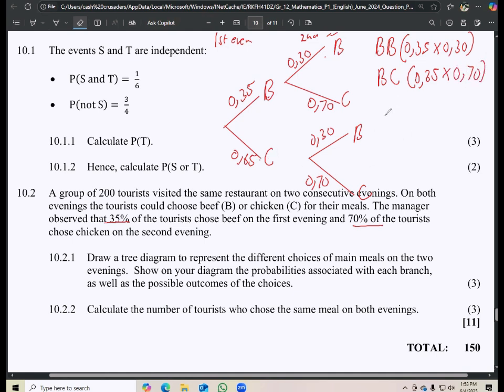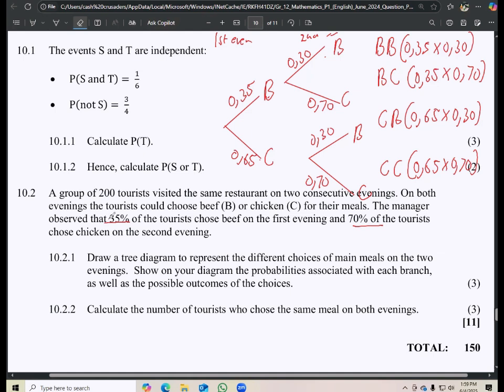Or you can start with chicken on the first evening, then beef on the second evening. So that's 0.65 multiplied by 0.30. Or another one can have chicken on the first night and still like to have chicken on the second night. So that's 0.65 multiplied by 0.70, right? So those are the probabilities associated with this, and also the outcomes.